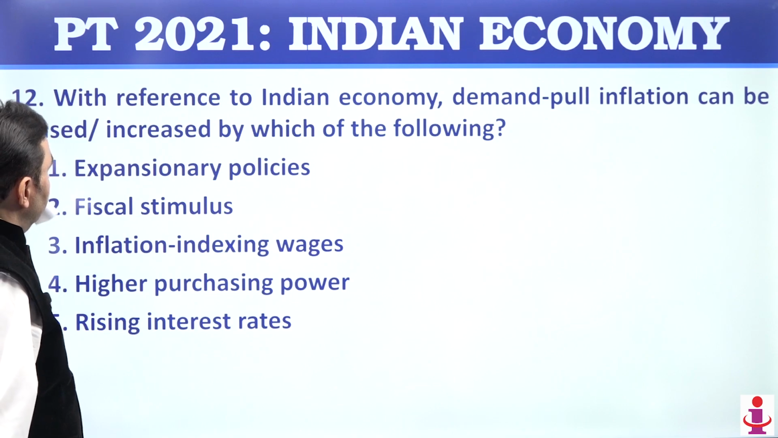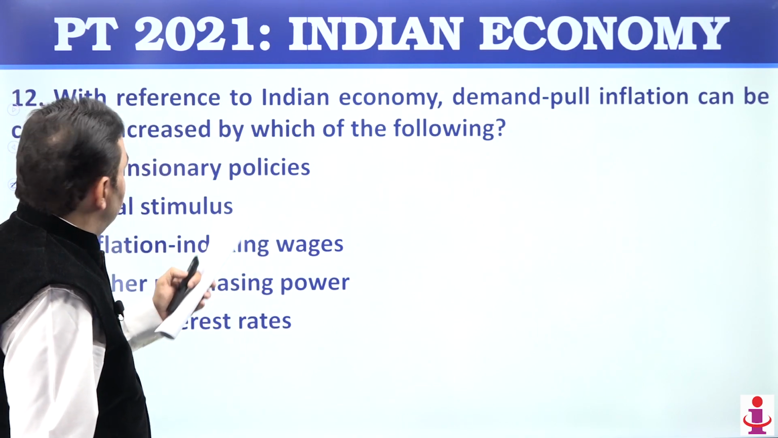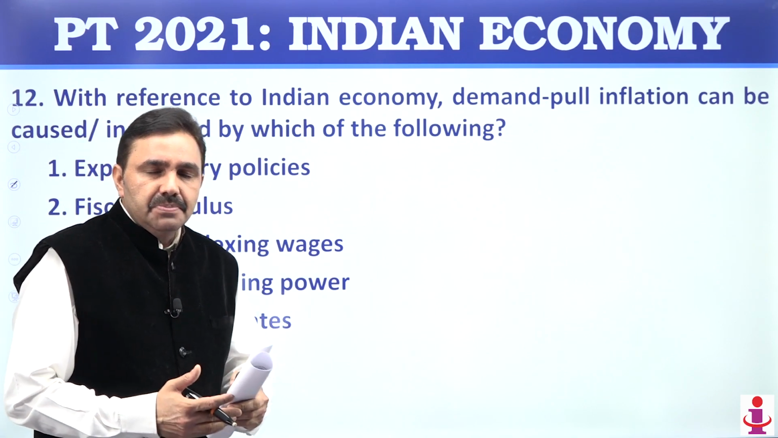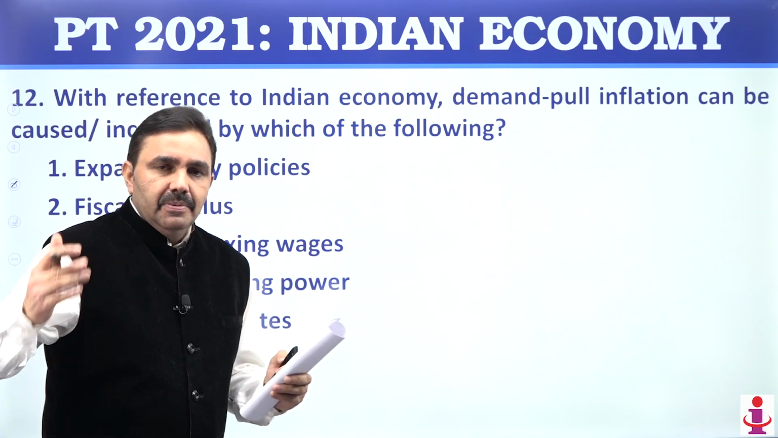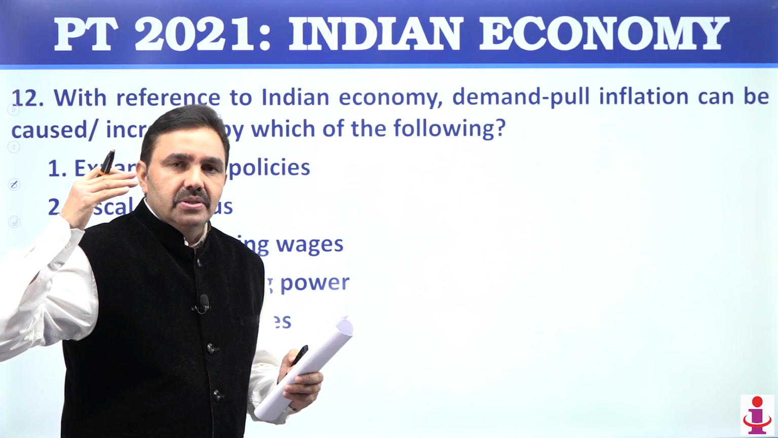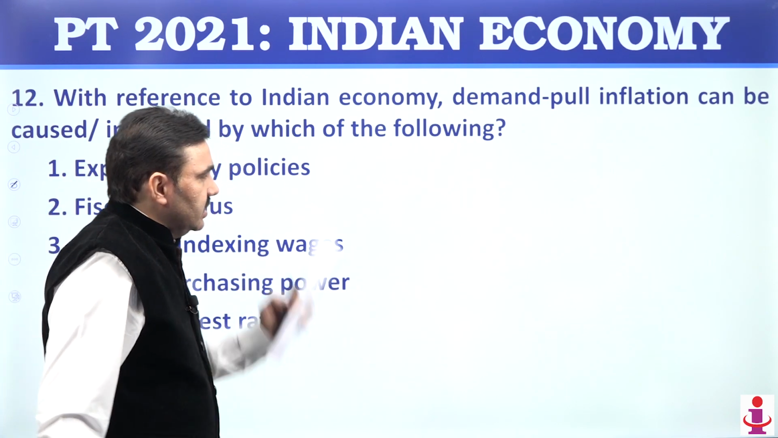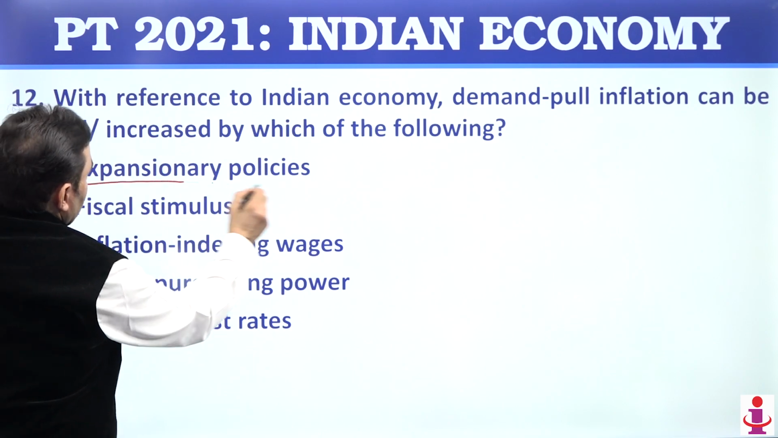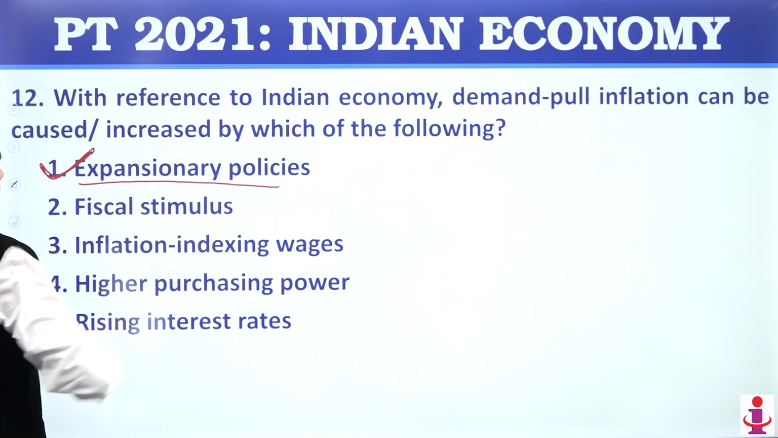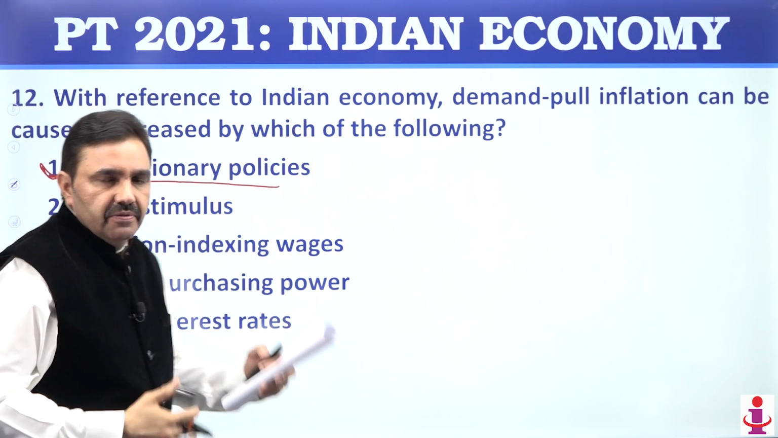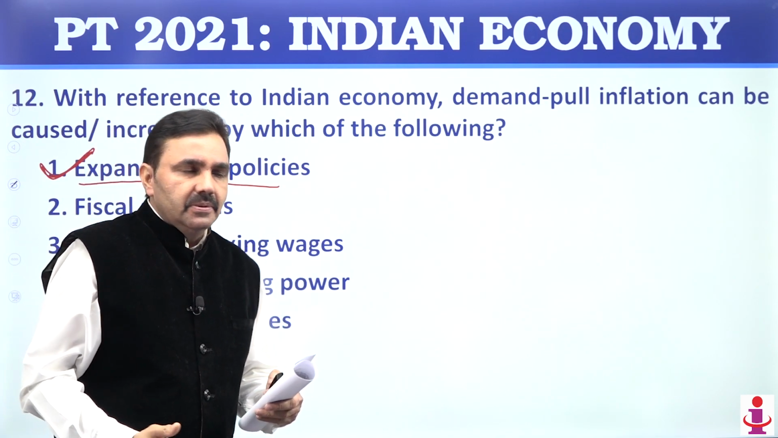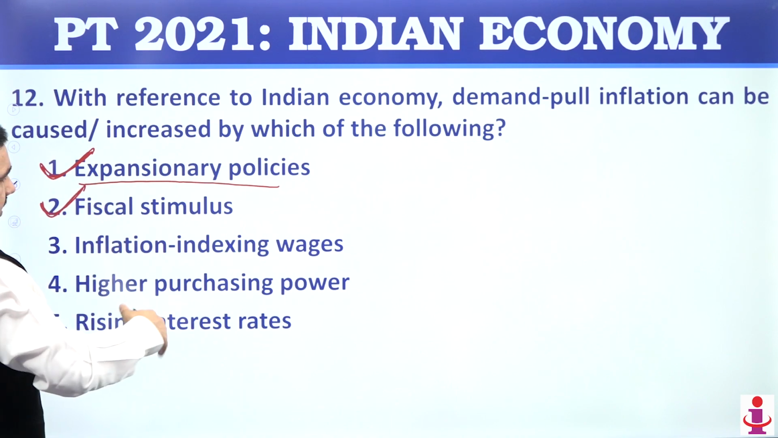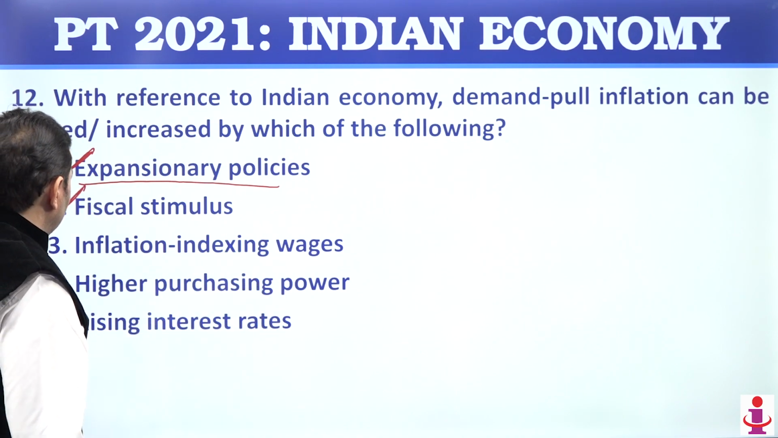Question number 12. With reference to Indian economy, demand pull inflation can be caused increase by which of the following? Demand pull inflation means purchasing power increases. People are going to the market because they have money. So demand increases without increase in production, that is demand pull. Expansionary policies means government gives liquidity, government gives wage or easy loan to the people. That is expansionary. Fiscal stimulus, again, giving money to the people without much work.